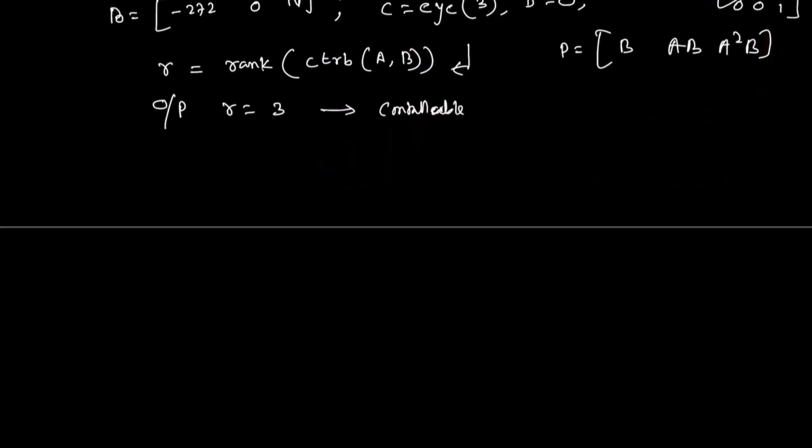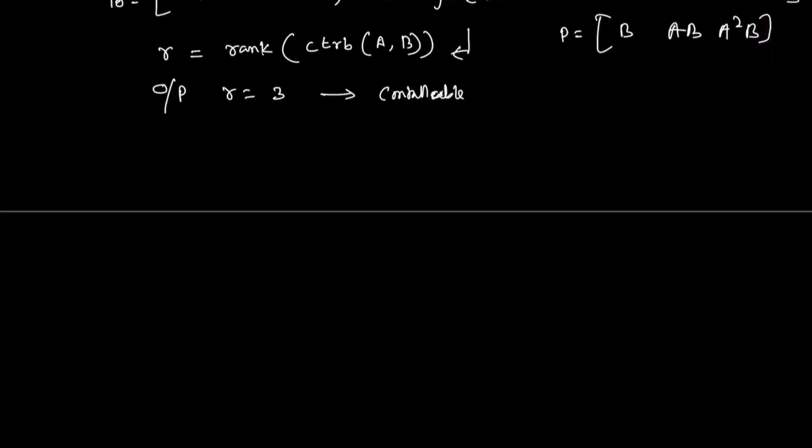Now we can use another command to find the control parameters. In our previous lecture, we had two characteristic equations, and by comparing them we can find the control parameters.